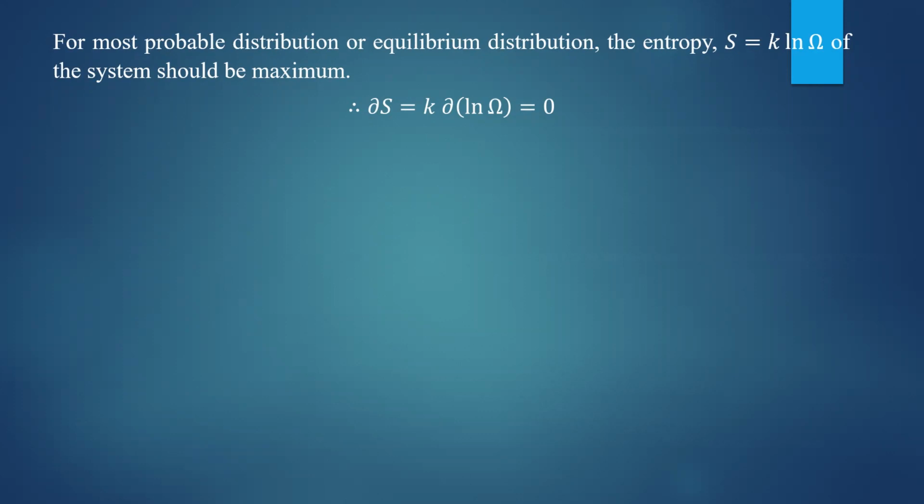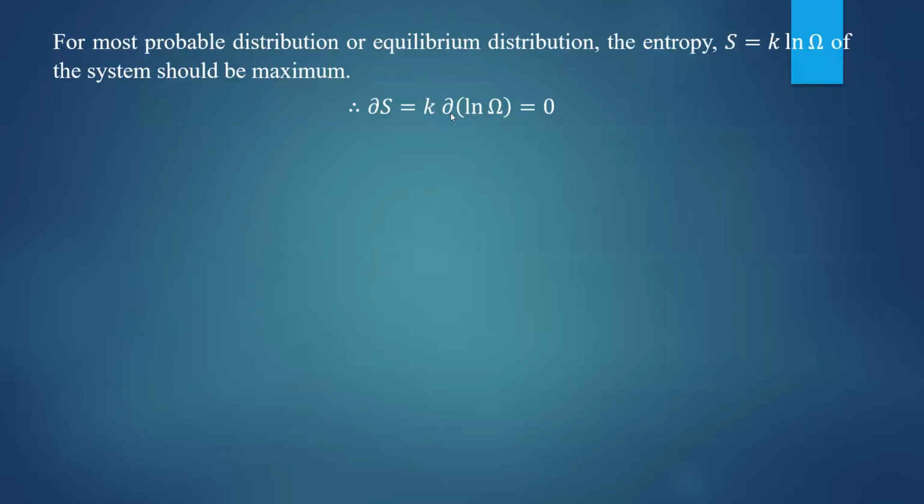Okay, so therefore dou S will be equal to k into dou ln omega. That should be equal to 0, because if S is maximum, this dou of ln omega should be equal to 0.